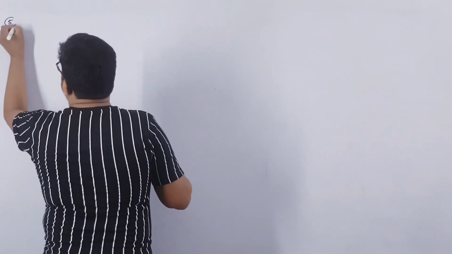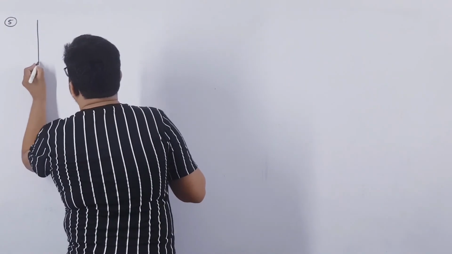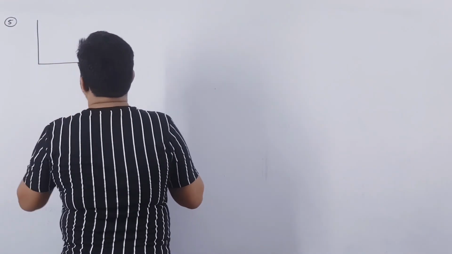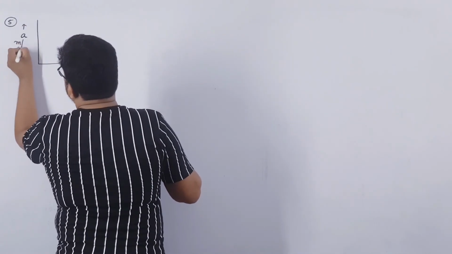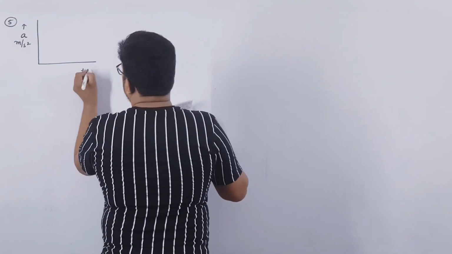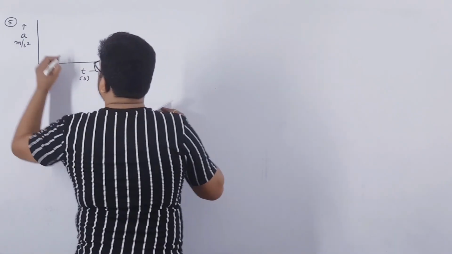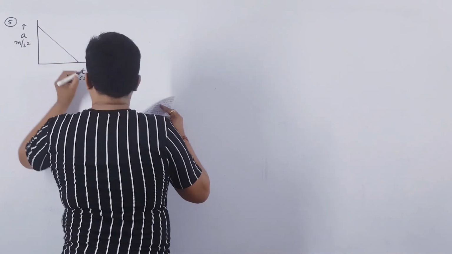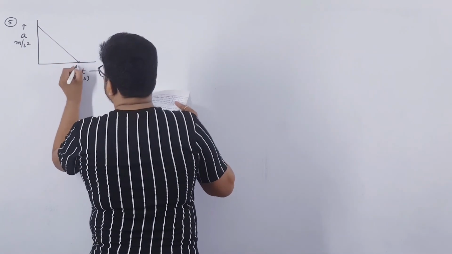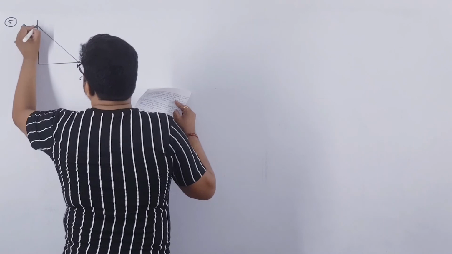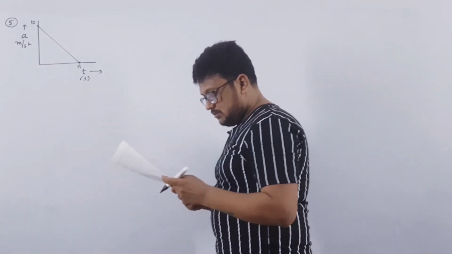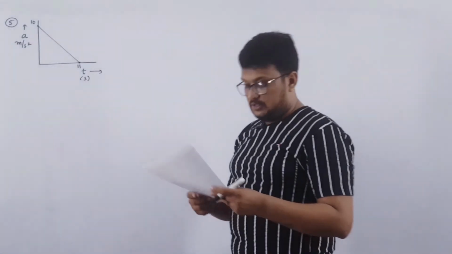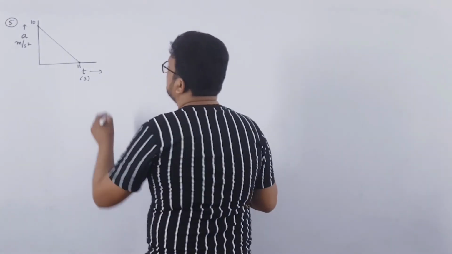So in the fifth one, acceleration A is in meter per second square versus time t which is in second, and the graph is given like this, where this is 11 second and this is 10 meter per second square. We have to find the maximum velocity of the body. This was asked in JEE Advanced 2004.